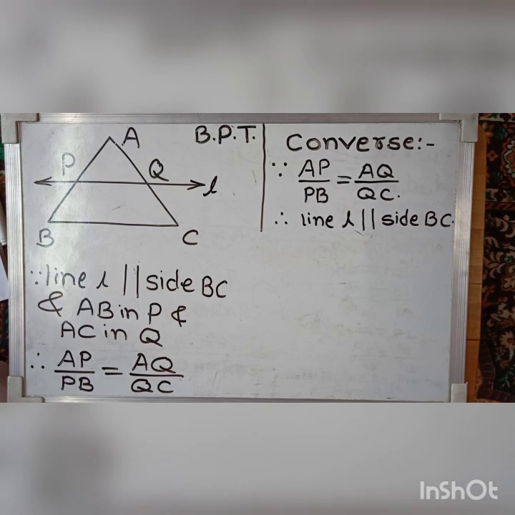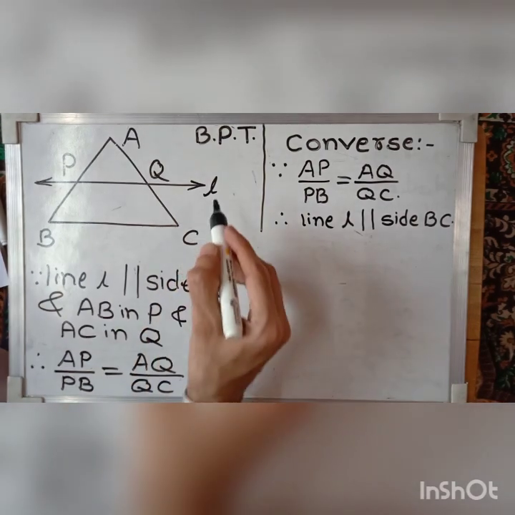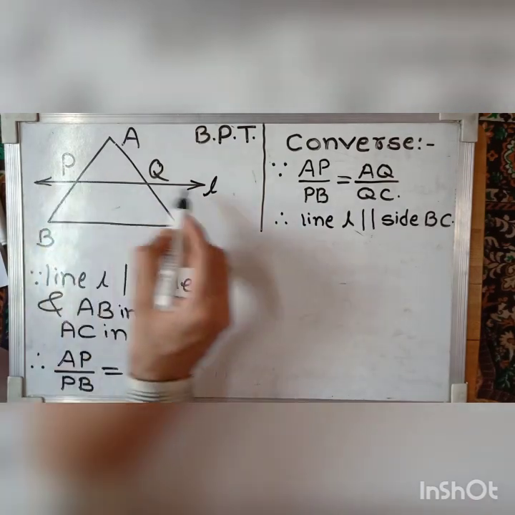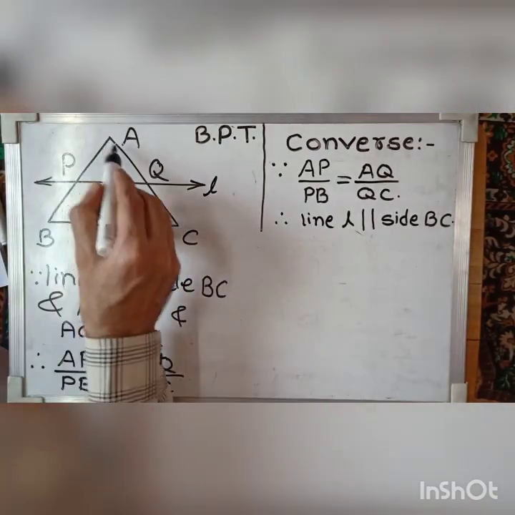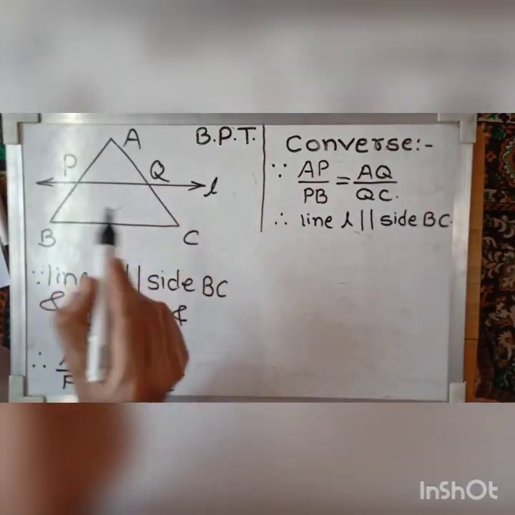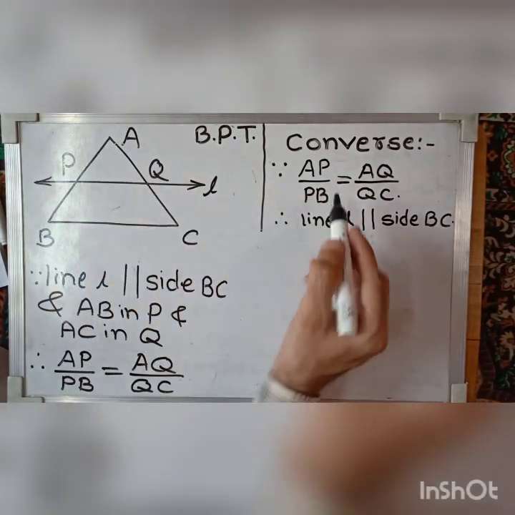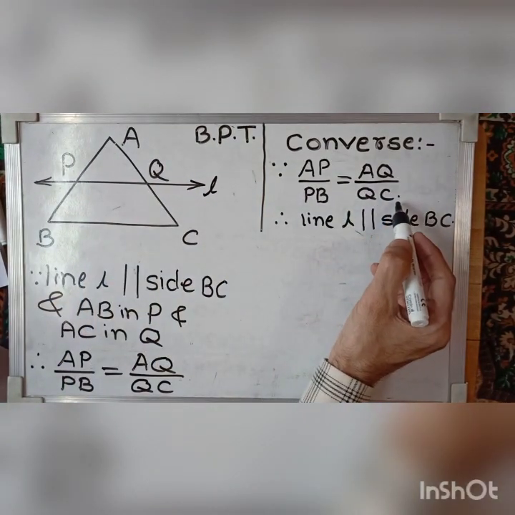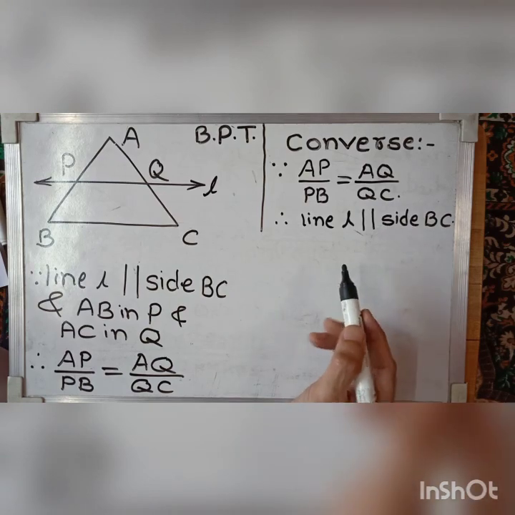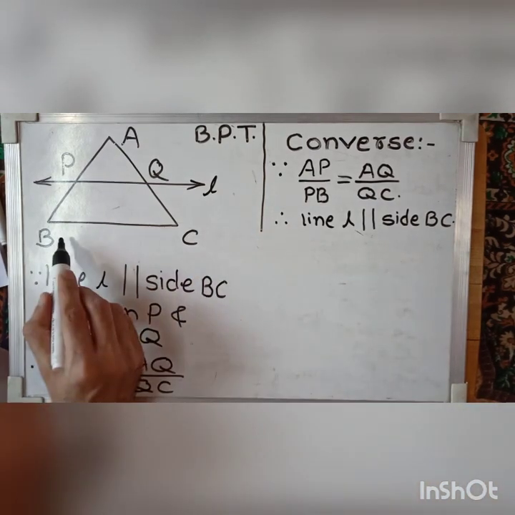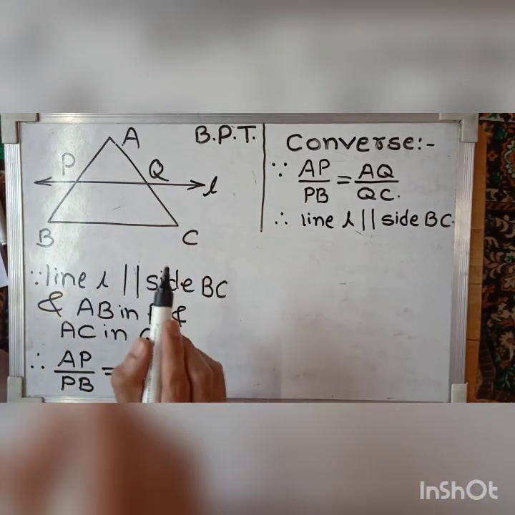Now the converse of this basic proportionality theorem, that is, the converse of BPT. Suppose we have line L intersecting AB and AC in P and Q such that AP upon PB is AQ upon QC, then the line L is parallel to the third side BC.